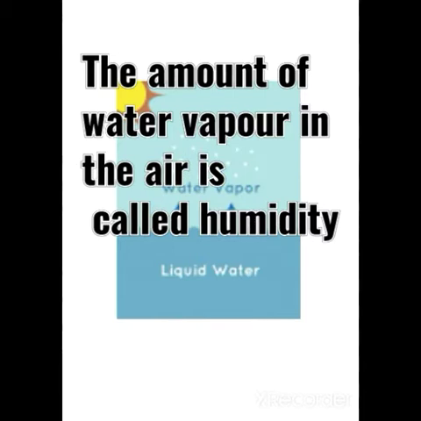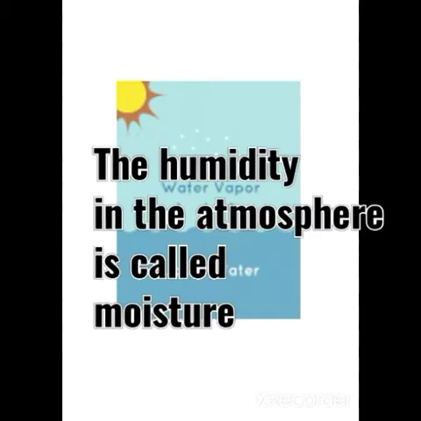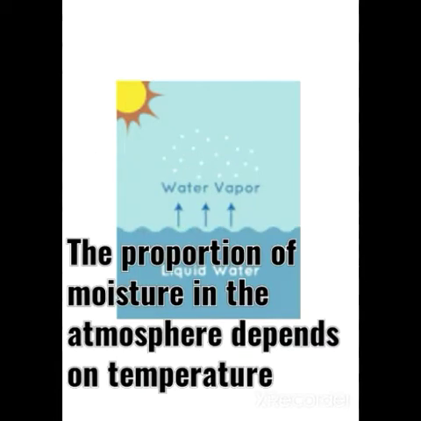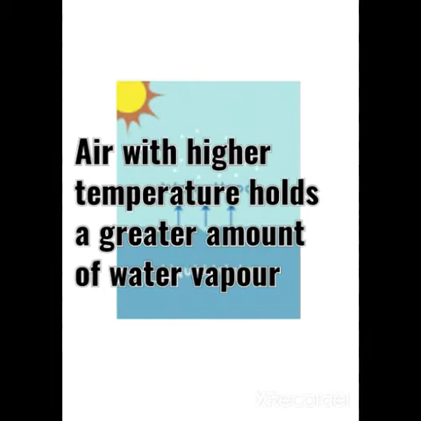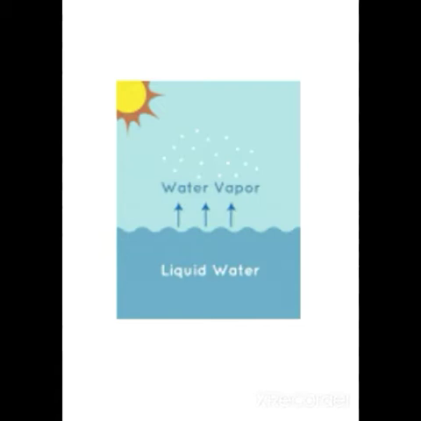The amount of water vapor in the air is called humidity. The humidity in the atmosphere is called moisture. The proportion of moisture in the atmosphere depends on temperature. Air with a higher temperature holds a greater amount of moisture or water vapor.